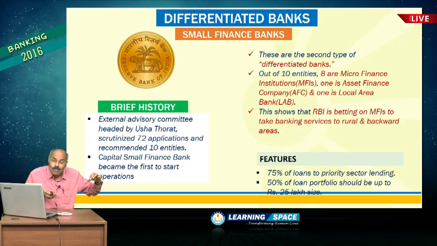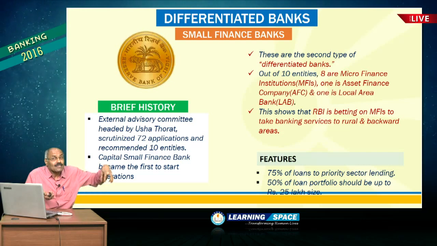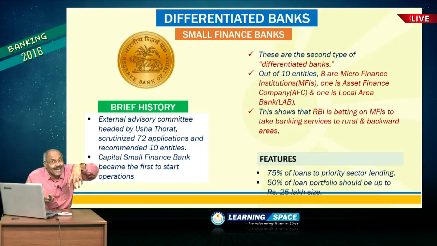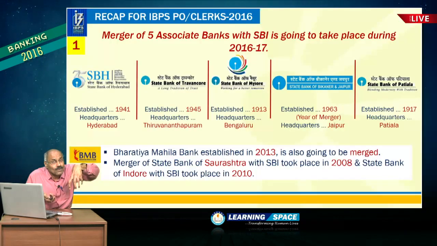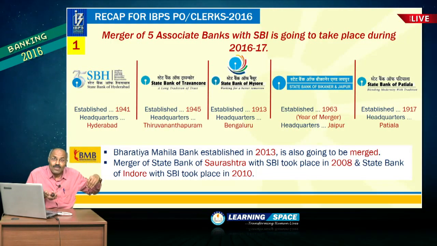So, we discussed universal banks as well as small finance banks. And if you look at the next aspect, the merger of 5 associate banks with the State Bank of India is going to take place before March 2017.